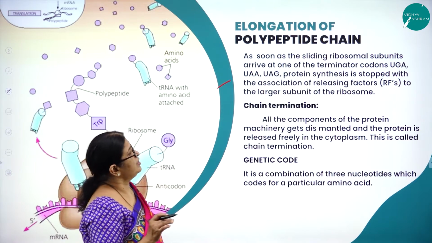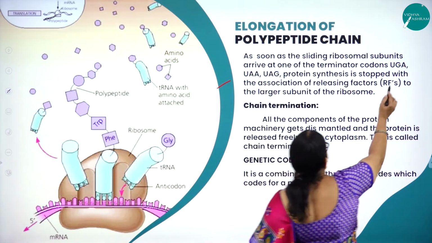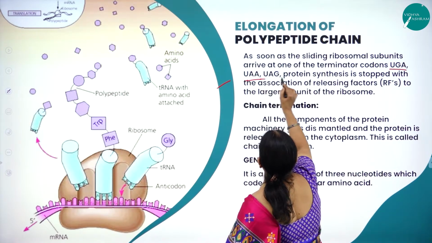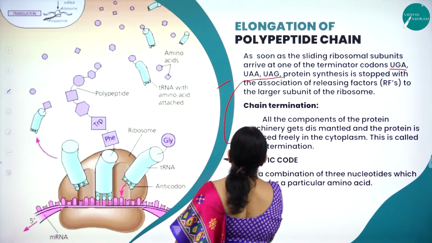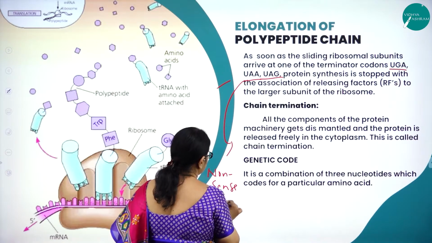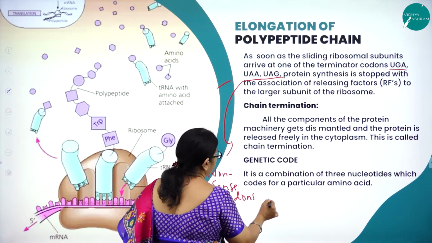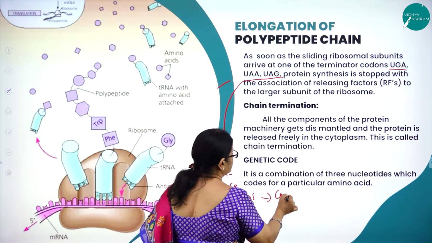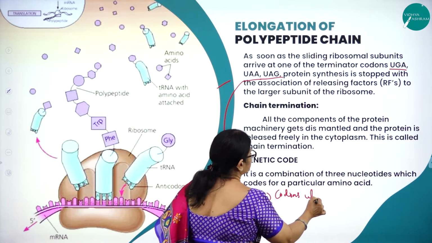See, there are terminator codons actually, UGA, UAA, UAG, which are also called nonsense codons. What do you mean by nonsense codons? Codons which make no sense.